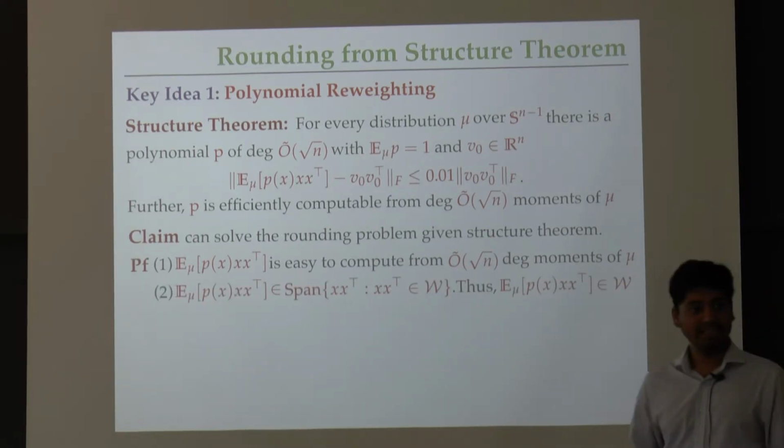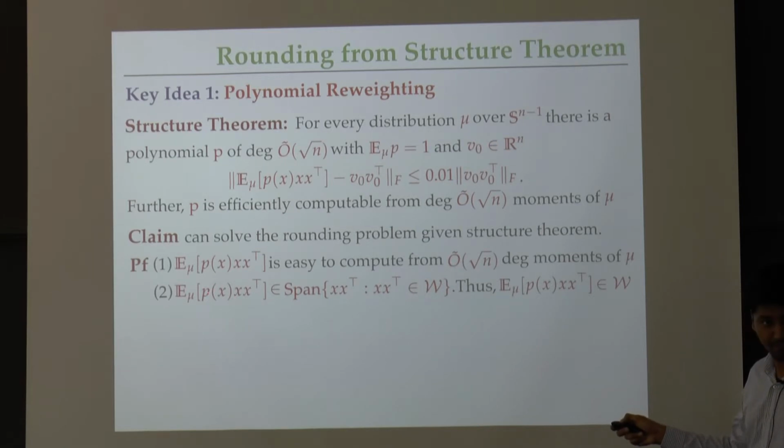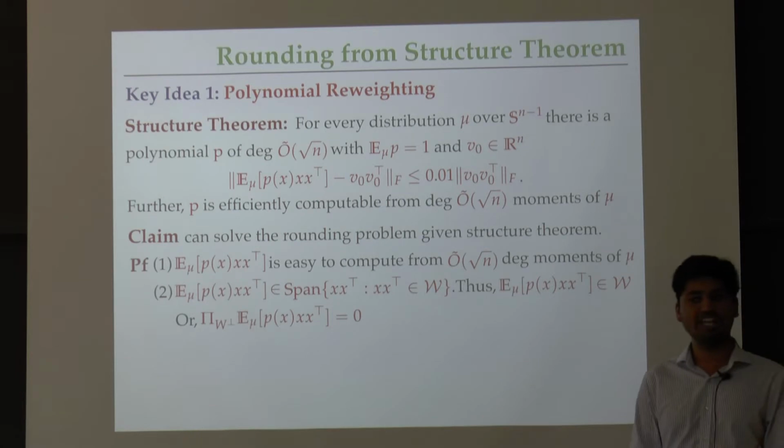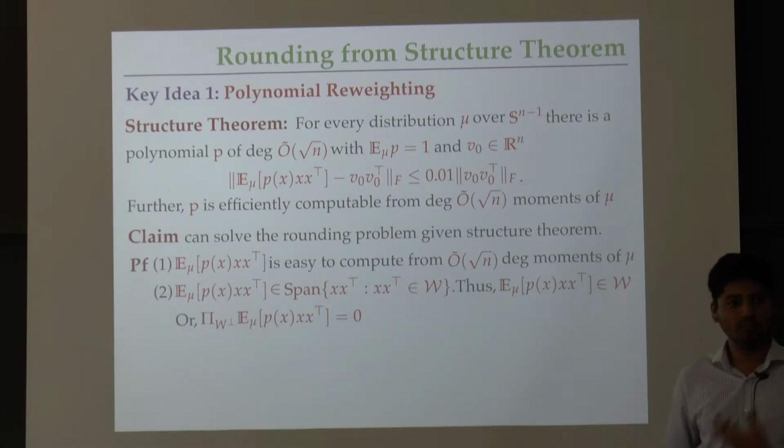Second, remember that this is a matrix. I want to claim that this matrix actually lives in the subspace W that I started with. The reason is very simple. Remember that mu was supported on xs such that x x transpose is in W. That's exactly our polynomial program. All we did is take a different linear combination of it. A linear combination of rank 1 matrices which are in the subspace is going to give me a matrix which is in the subspace. So far so good. One way to restate it is to say that if I project this matrix to the orthogonal complement of the subspace W, I get 0.